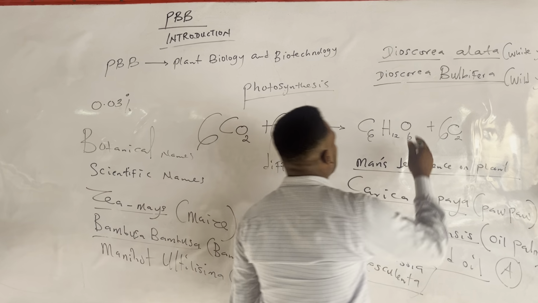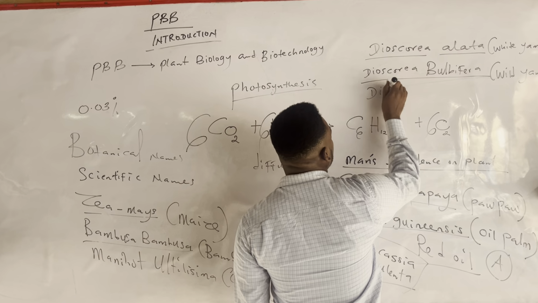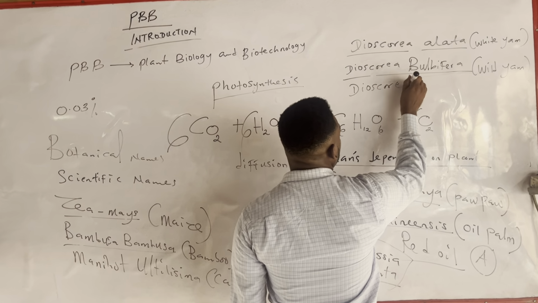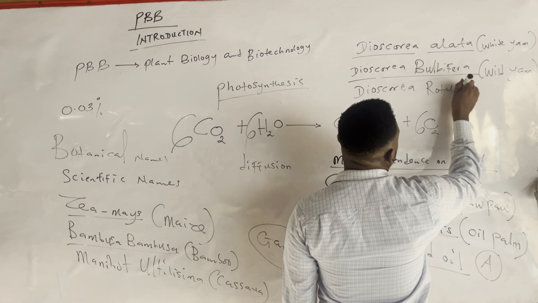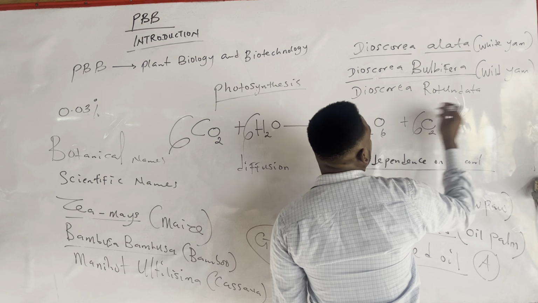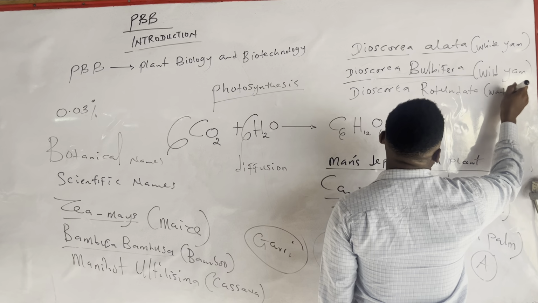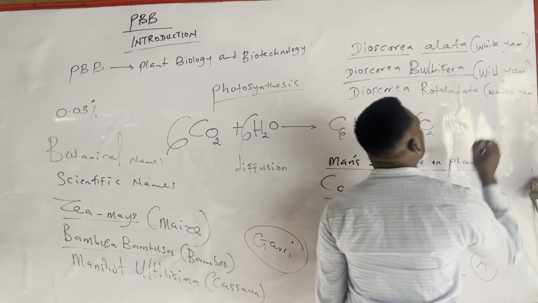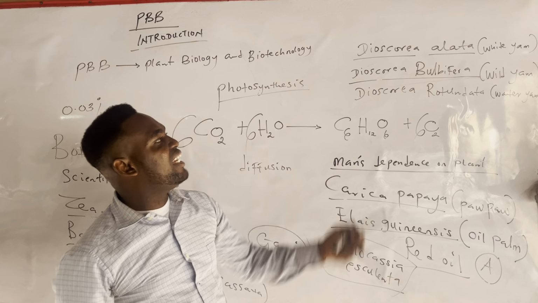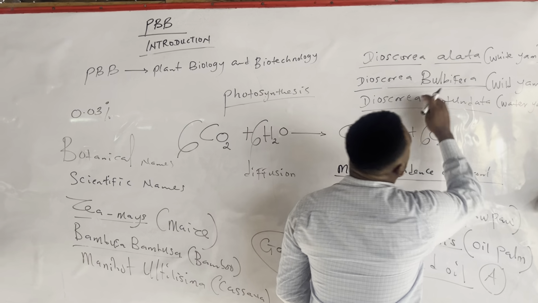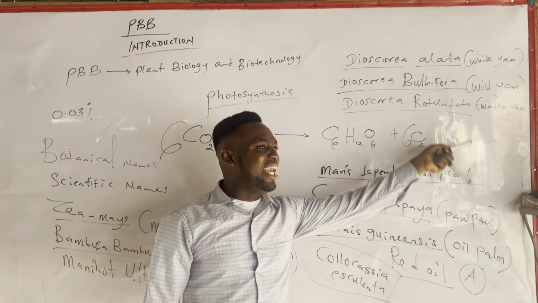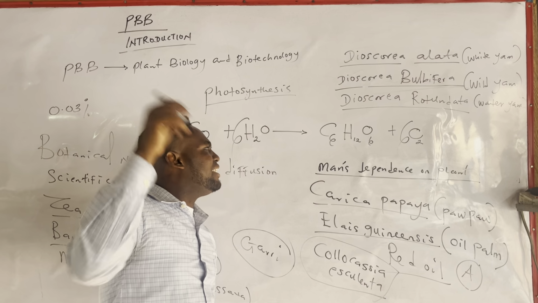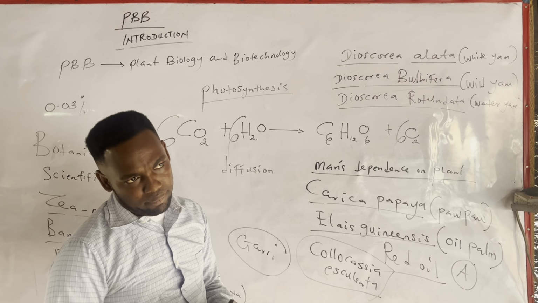Then there is also Dioscorea rotundata. Rotundata will mean water yam. So there are many species of yam. If you say Dioscorea alata, we mean white yam. Dioscorea bulbifera, wild yam. Dioscorea rotundata, water yam. Dioscorea cayennensis, that will mean yellow yam.